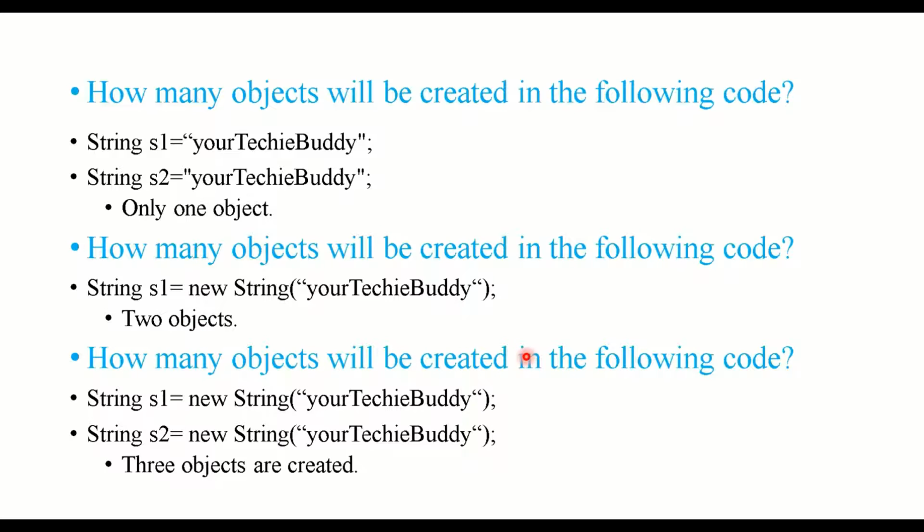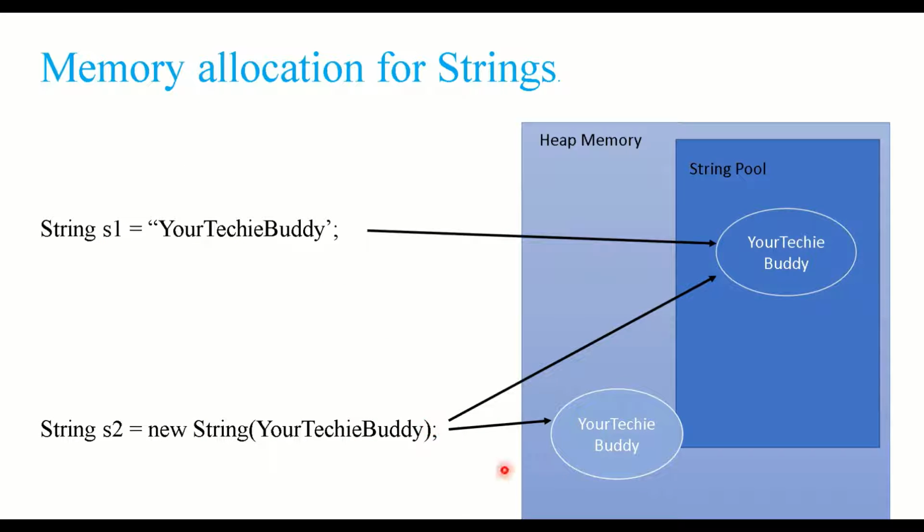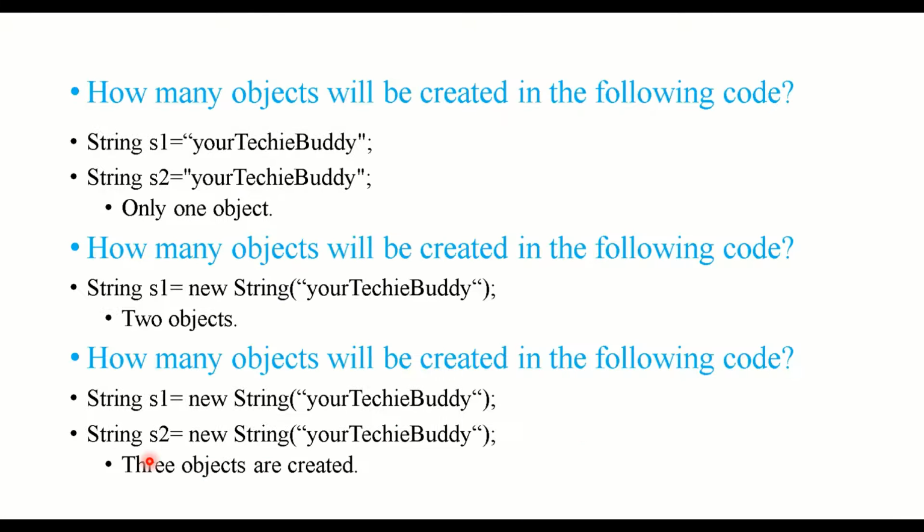Now, how many objects will be created in the following code? String s1 is equal to new String your techie buddy and String s2 is equal to new String your techie buddy. When I have new String s1, it will see that this is the first time we are creating. It will create two objects, one in the string pool and one in the heap memory. Then it comes to the second time, s2, the same string we are trying to create with the new keyword, but the reference is changed.